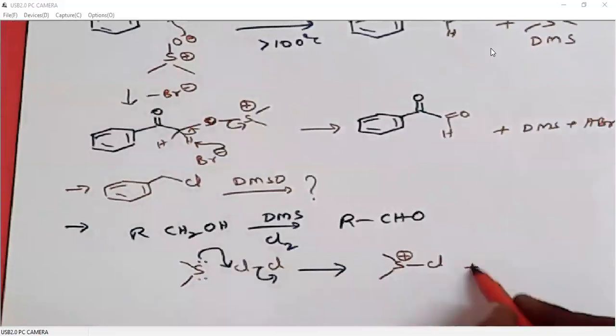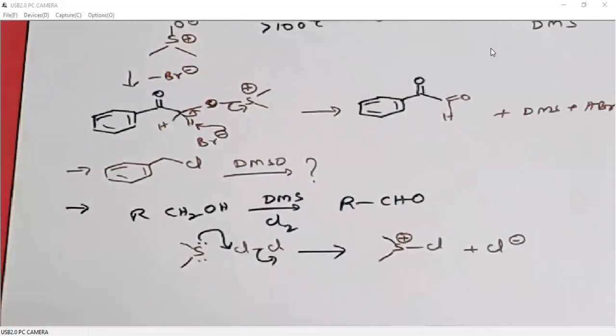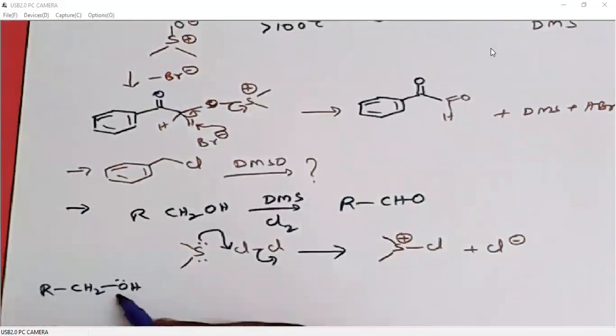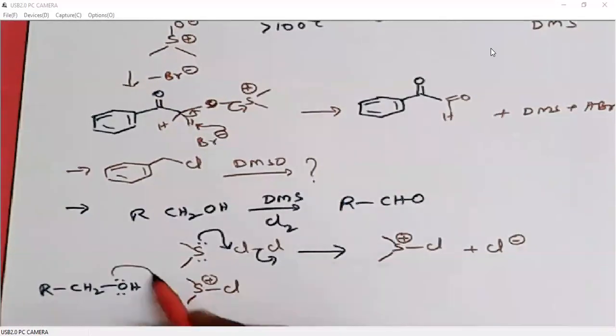This activated sulfur is required for reaction with an alcohol. Then this alcohol can easily attack this activated sulfur, so Cl minus will be leaving.